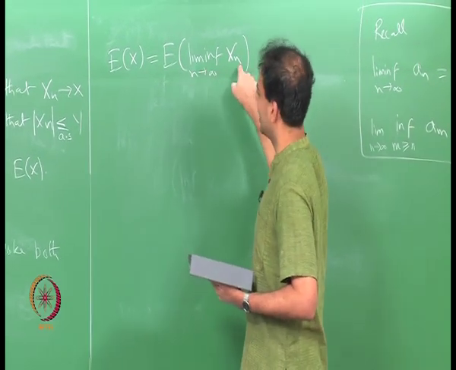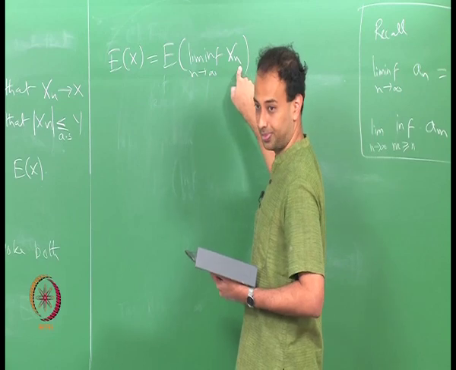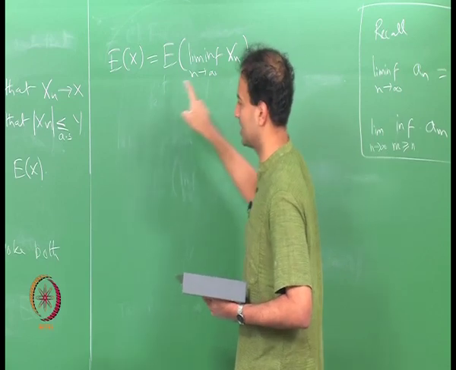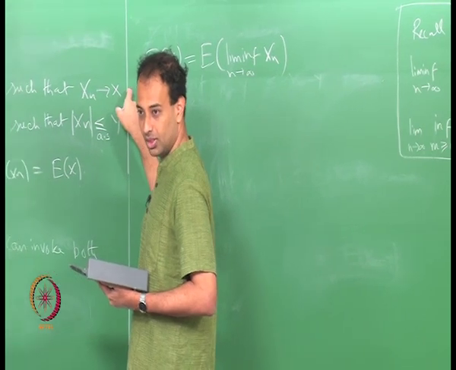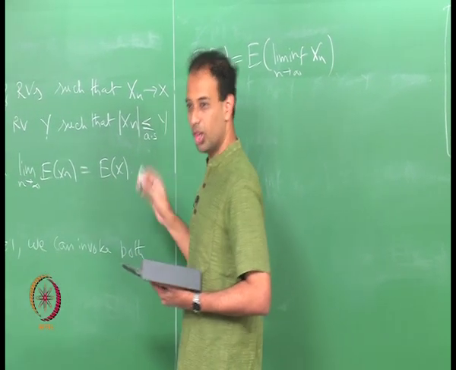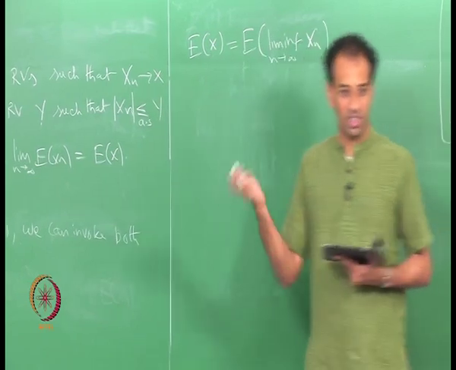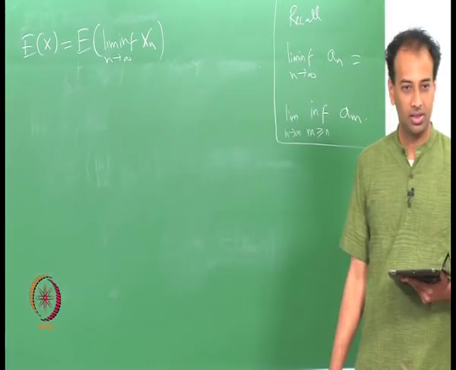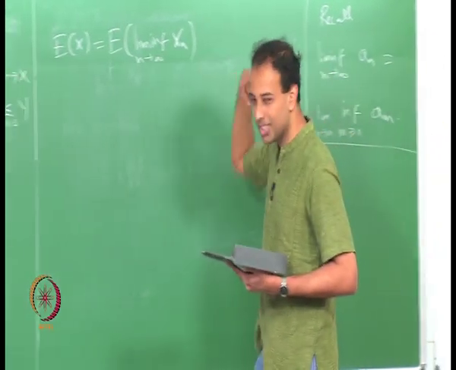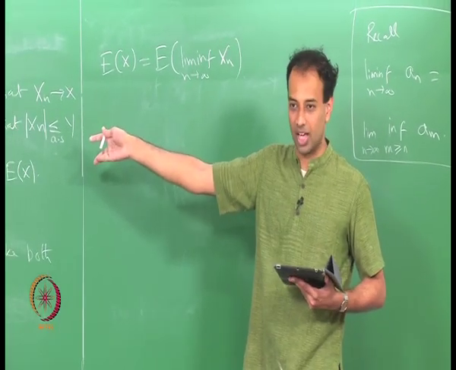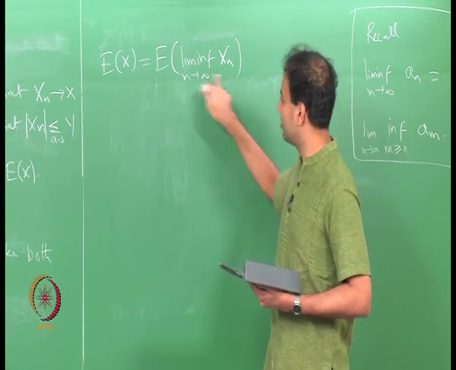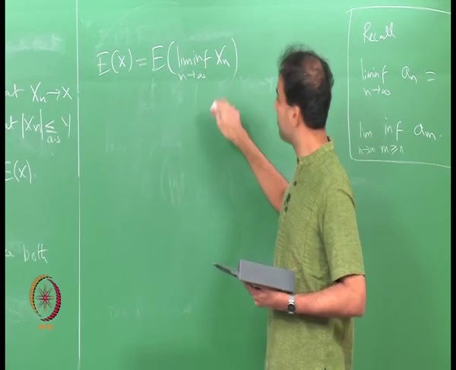See, because the almost sure limit of x n is x, all right. Since the almost sure limit of x n exists, then lim inf and lim sup are equal. So, lim inf of x n is same as limit of x n, right. We know that the limit exists, right, almost sure convergence happens, right. So, you have this, correct.